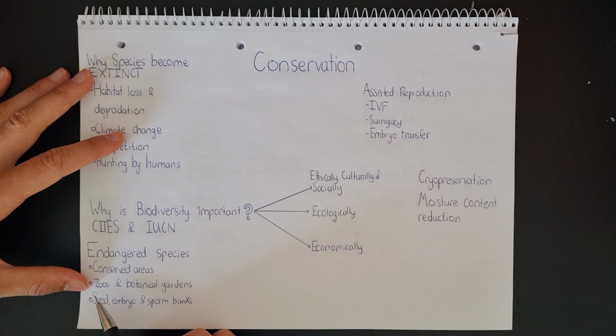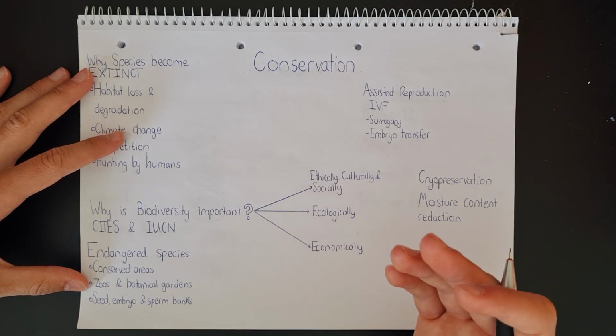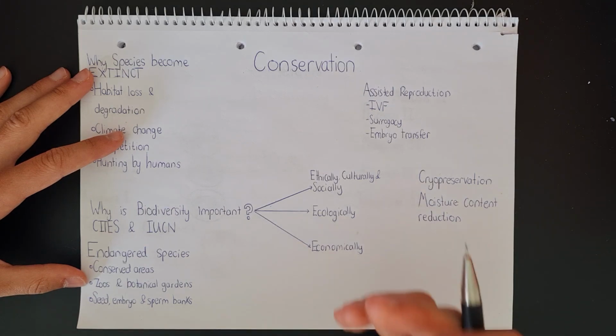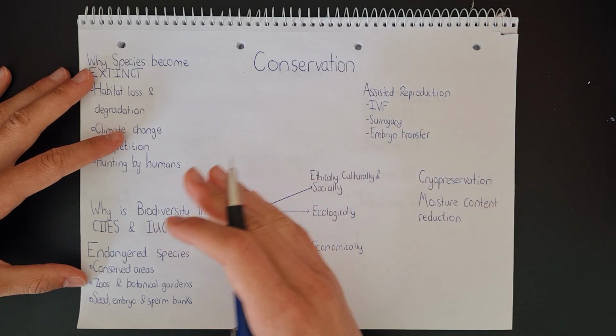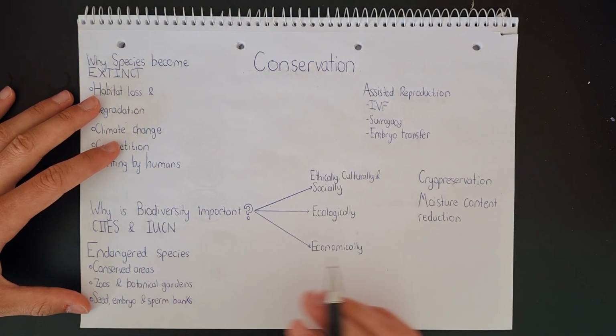We also can use zoos and botanical gardens. Zoos and botanical gardens are more for species that are either very close to being extinct in the wild, or they are extinct in the wild. They will provide a space where these endangered species can safely survive and then reproduce to pass on their genetic information. Zoos and botanical gardens also have the benefit that a lot of conservationists work here, and so they can study the genes of those endangered species in order to possibly find a way to regenerate the wild population.